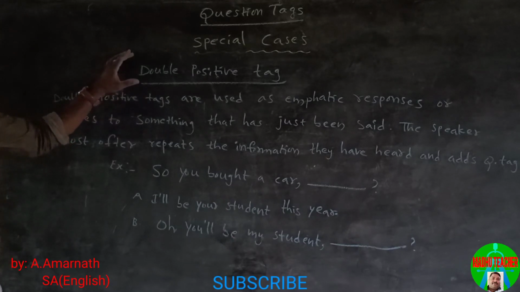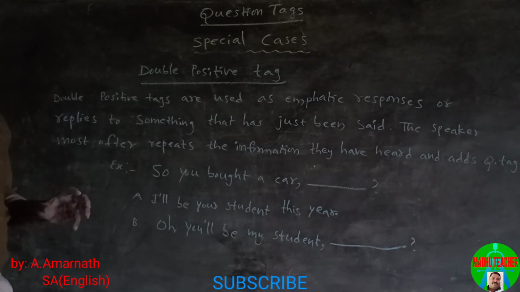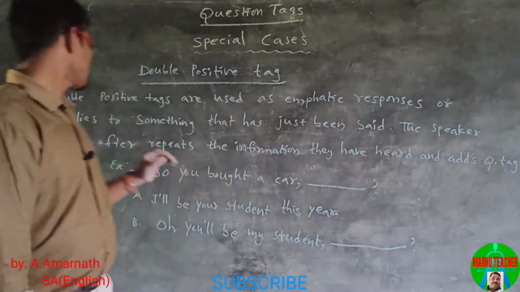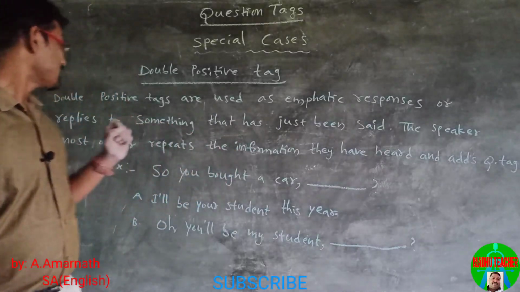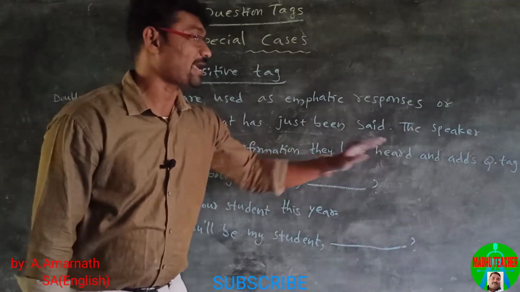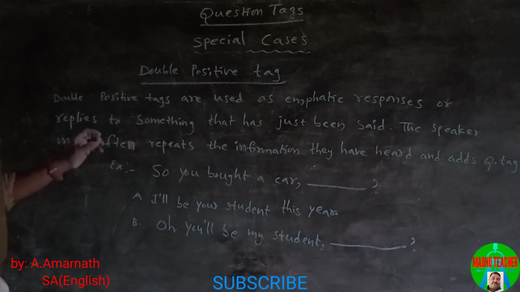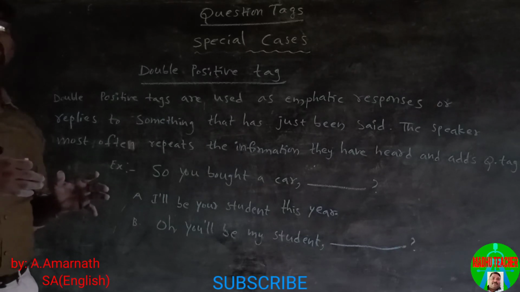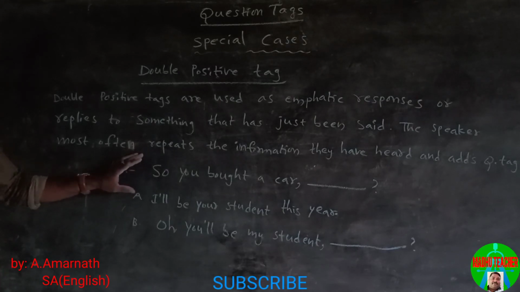In question tags, double positive tag is also possible. Let us see how it is. Double positive tags are used as emphatic responses or replies to something that has just been said. The speaker most often repeats the information they have heard and adds a question tag. Double positive tag is used to repeat what we have heard or what has already been said. Let us see in these examples.